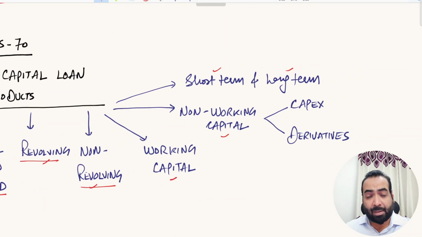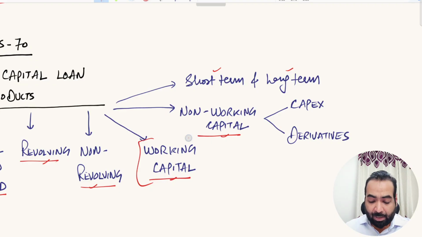Then the loan products can be for working capital purpose and non-working capital purpose also. When you get the cash credit limit, letter of credit limit, overdraft limit, WCDL limit, packing credit limit, these facilities are given to you to manage the working capital requirements of your business, right?